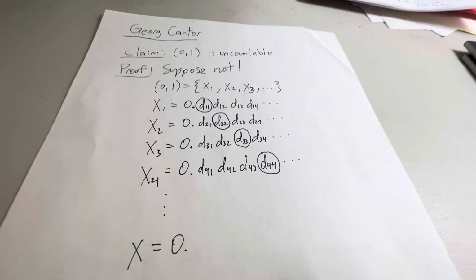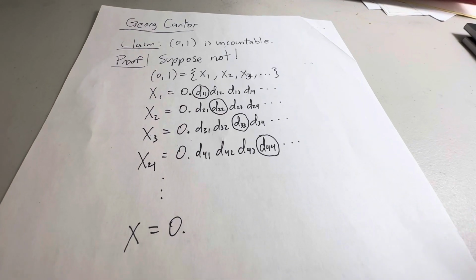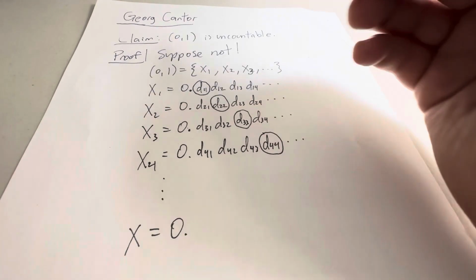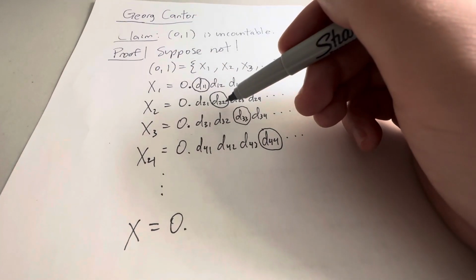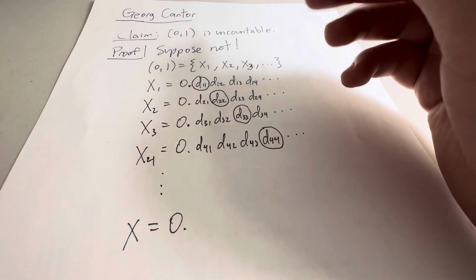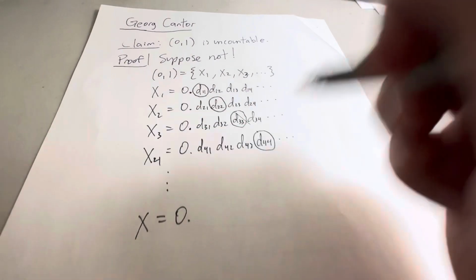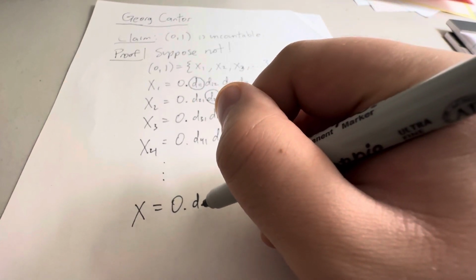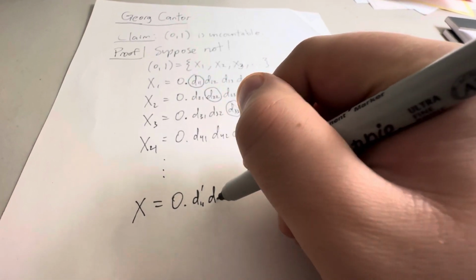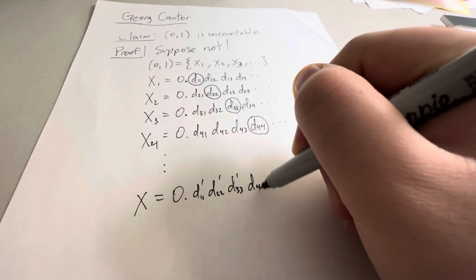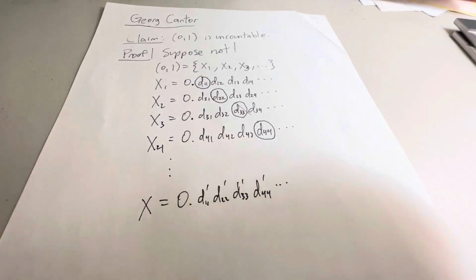So if D11 was a 4, he would make it a 5. And if D22 was a 2, he would make it a 3. And he would just continue on and on. So we get D1 prime, D2 prime, D3 prime, D4 prime, and so on.